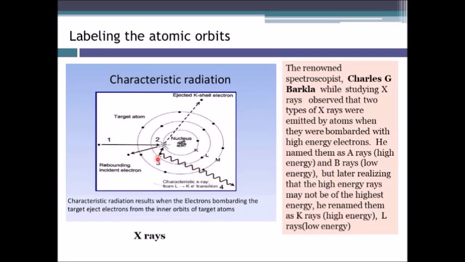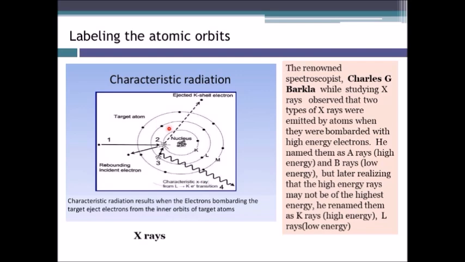Again, this hole over here, that is the vacant place due to the emission of the electron from this inner K shell, can also be occupied by some other electron from, say, the M shell. So that M shell electron can come over here and occupy this place. Then there is a vacancy created in the M shell.